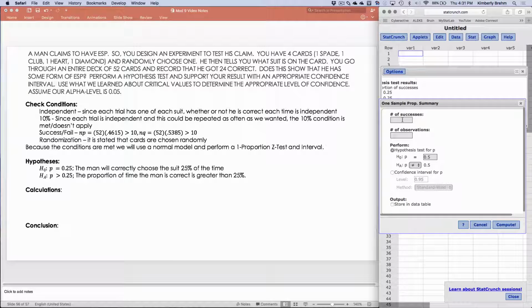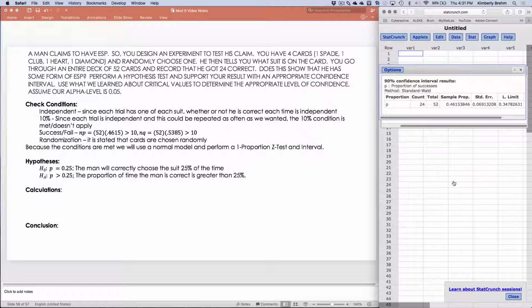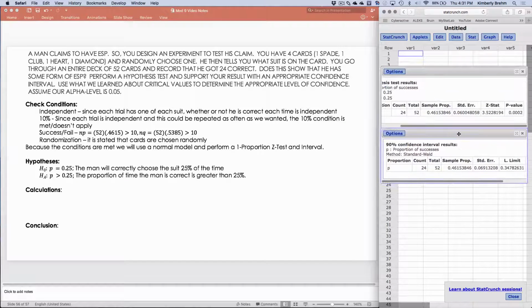Of course I also want to check this with a confidence interval, so with summary, and I'm going to enter those same values again. Now it asks me in this case to use what we learned about critical values to determine the appropriate level of confidence, assuming that our alpha level is 0.05. This is a one-tailed test, so if our alpha level is 0.05, I should be using the 90% interval, and remember how we computed that previously.